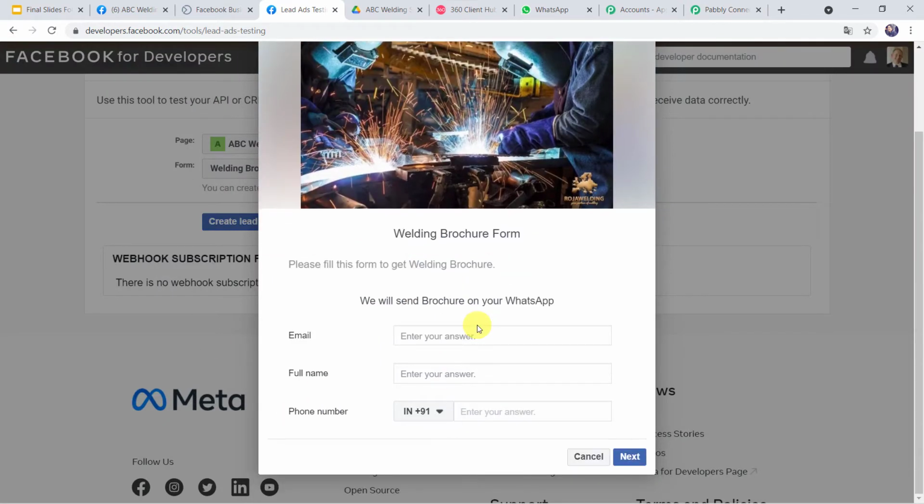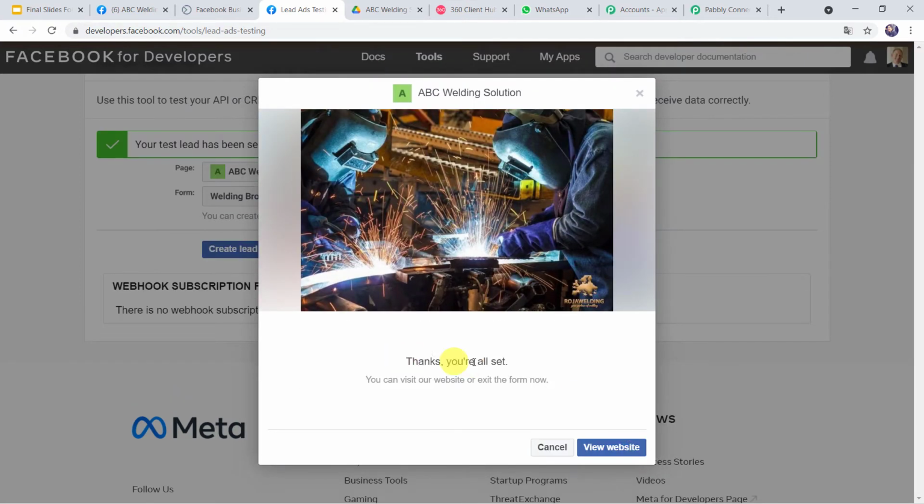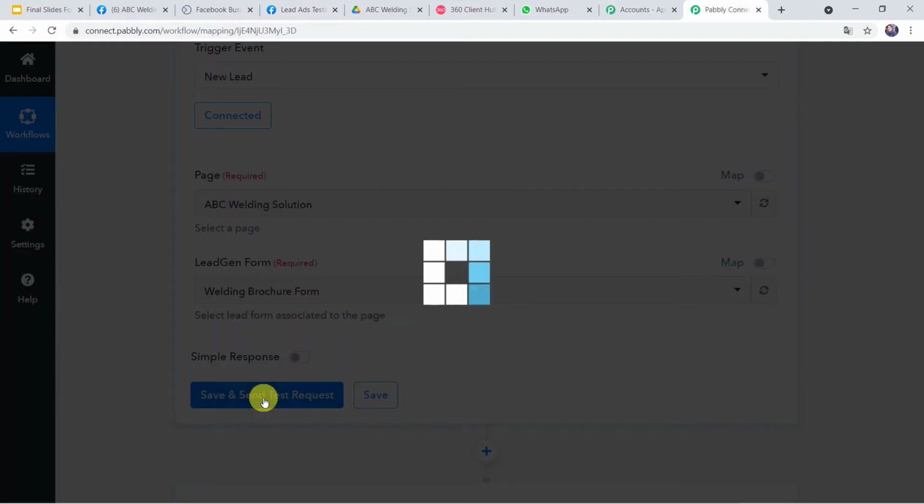This is the welding brochure form and let us fill the details of the customer. That is the email address of the customer, shikhaarya25@gmail.com. I'll give the full name of the customer, that is Shikha Arya. And here in the phone number field, I have to give the WhatsApp number of the customer. Unless the customer fills the WhatsApp number, the messages will not be going on the WhatsApp number of the customer. So here the customer has to fill the WhatsApp number. So let us give the number over here. Click on Next, Submit. Thanks, you're all set. Okay, let's go to Pabbly Connect and now let us click on Save and Send Test Request.